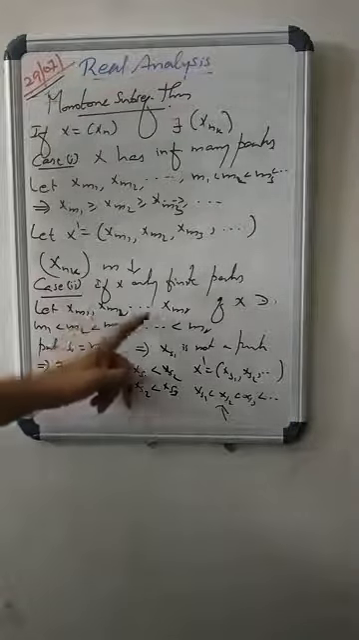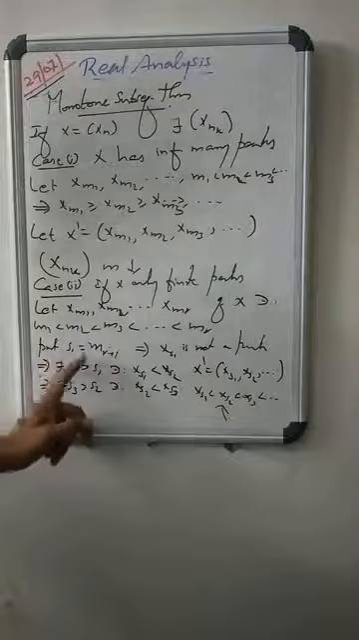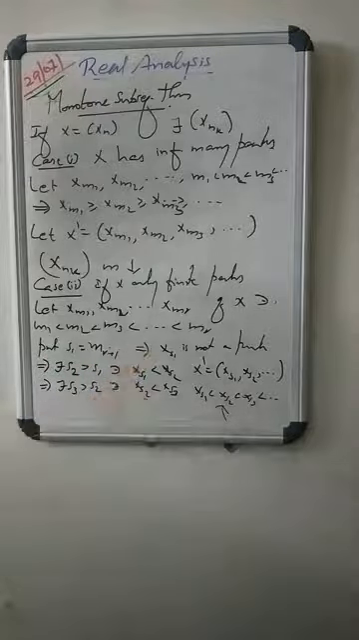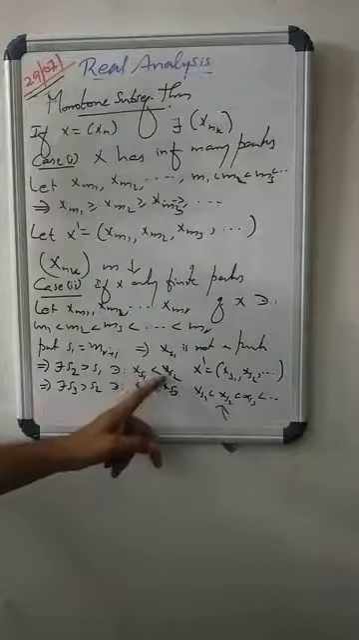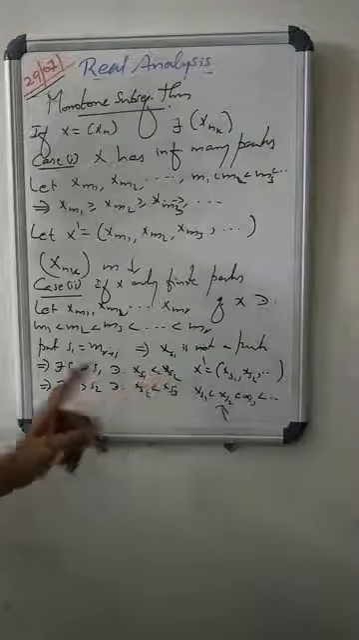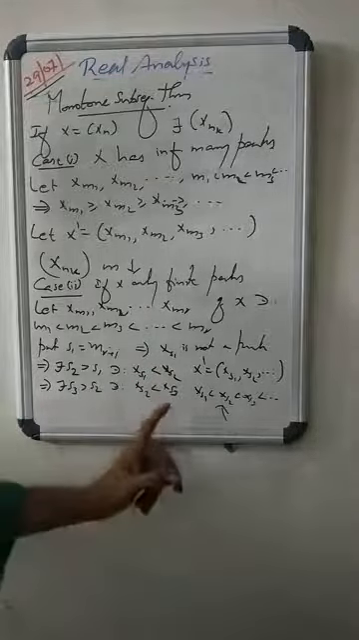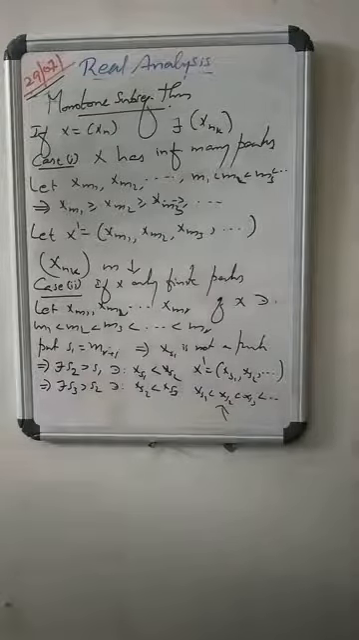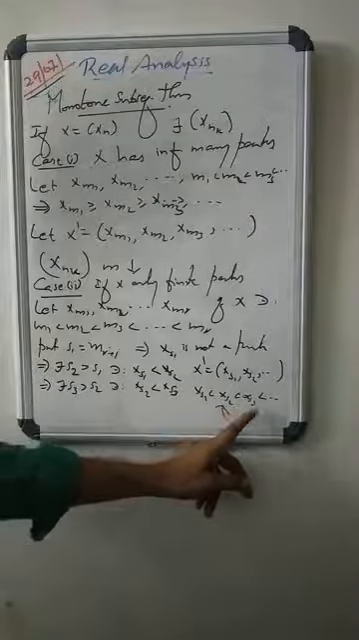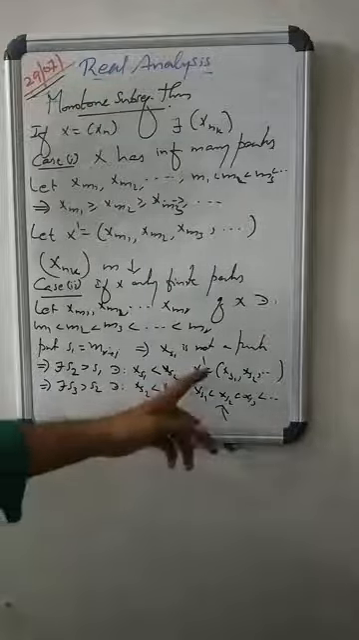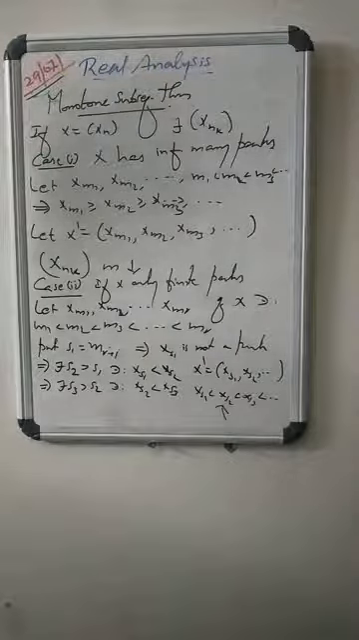If xm1, xm2, etc., xmr are the only finite peaks, then s1 equals mr plus 1. Clearly xs1 is not a peak. Since xs1 is not a peak, there exists s2 greater than s1 with xs1 less than xs2. Clearly xs2 is not a peak. Then there exists s3 greater than s2 such that xs2 less than xs3, and xs3 is not a peak. Proceeding in the same line, you have an increasing sequence xs1 less than xs2 less than xs3, etc. Thus this subsequence is increasing, hence x has an increasing subsequence.